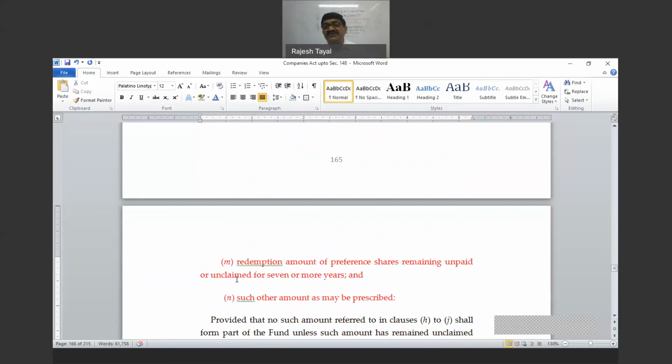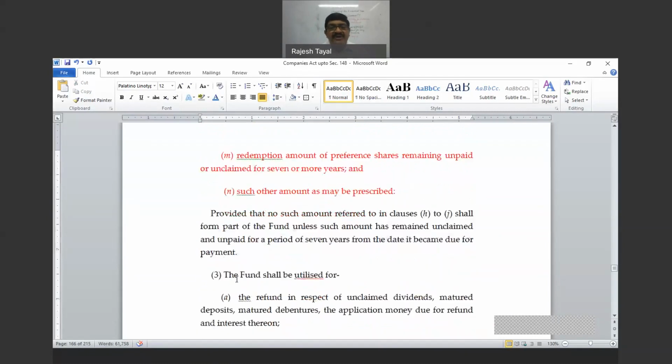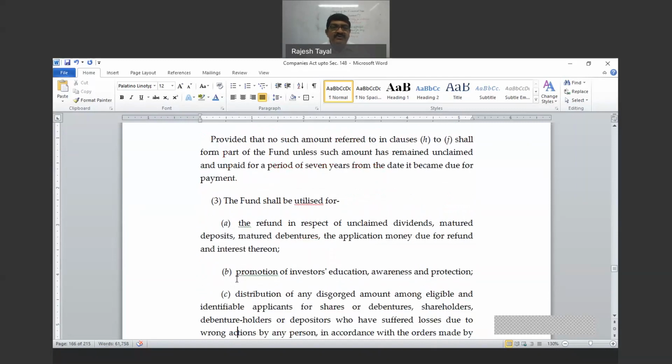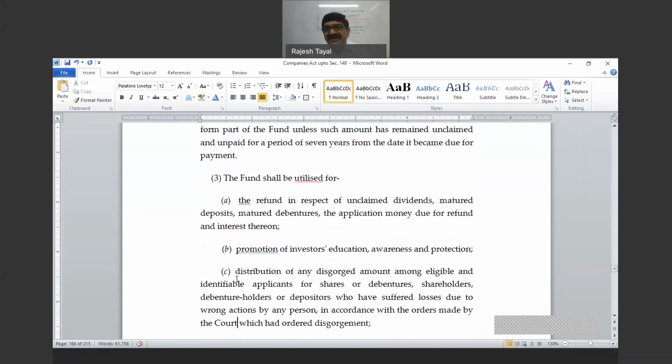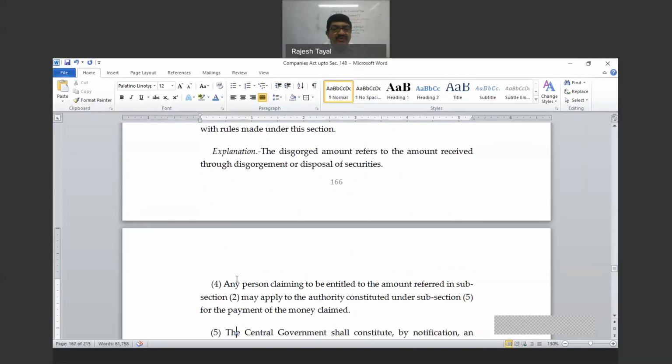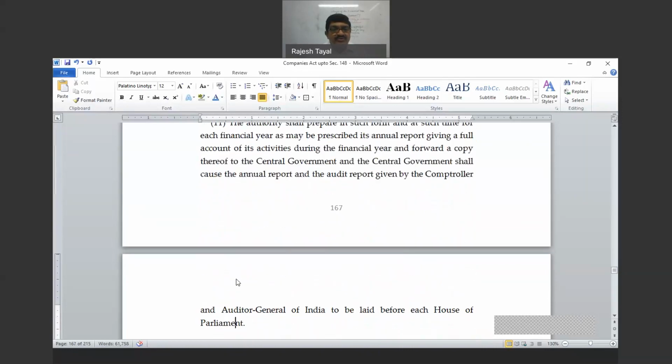So all these are the funds which are required to be transferred to Investor Education Protection Fund, but only after expiry of 7 years from the relevant date. Okay, so except this question, generally there will not be any question. It says the fund shall be utilized for the refund of the unclaimed dividend. Generally, dividend is not refunded. Other amounts are refundable, but not the dividend amount. And other things, as far as shares are concerned, those can always be claimed back. Let's go ahead. Time is less, and we have to do so much.